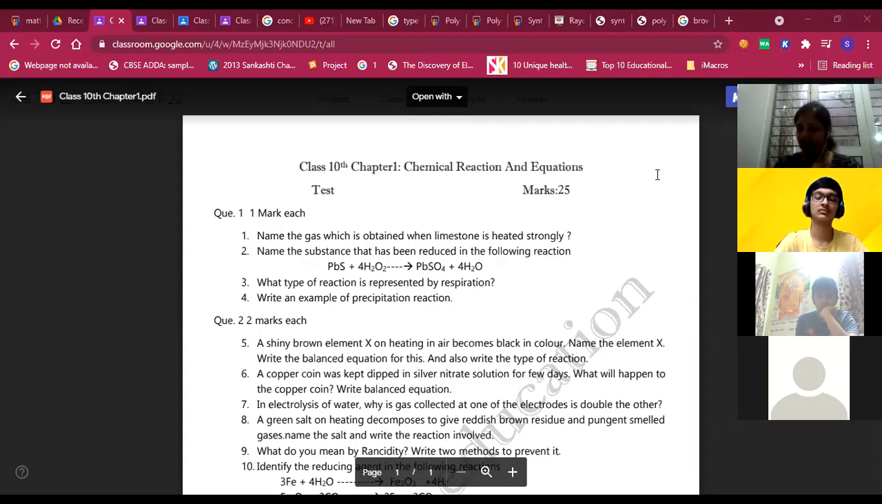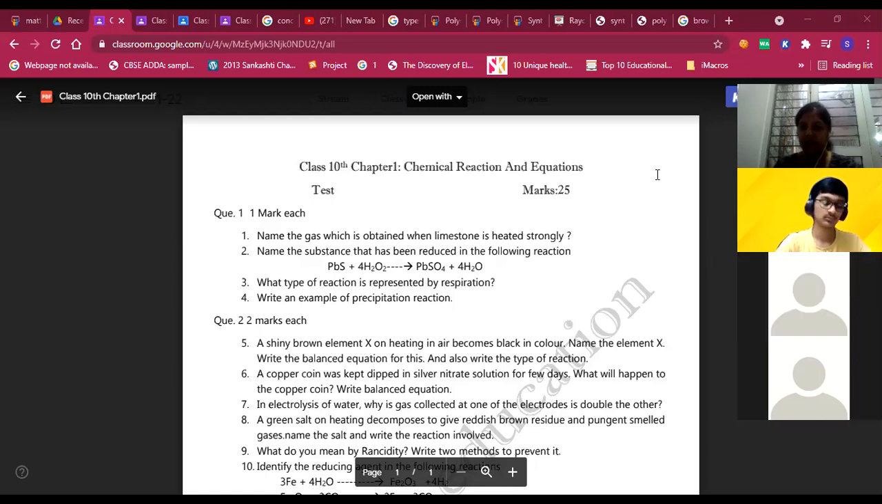But what have they asked, the formula of the compound? They have asked to name the gas. So the gas name is carbon dioxide. In the name you have to write, and in bracket you can write CO2. So that is the proper way of writing the answer.